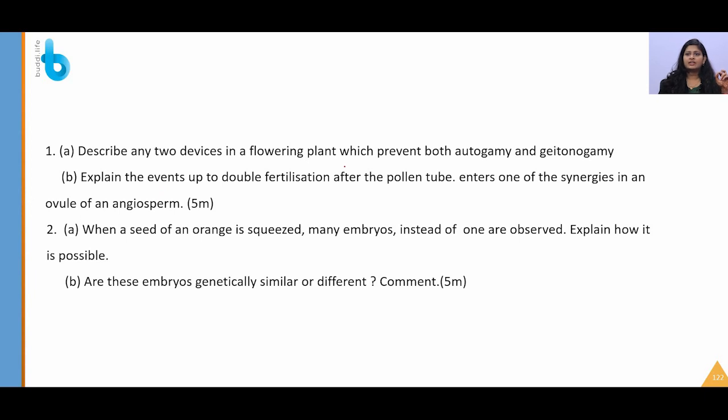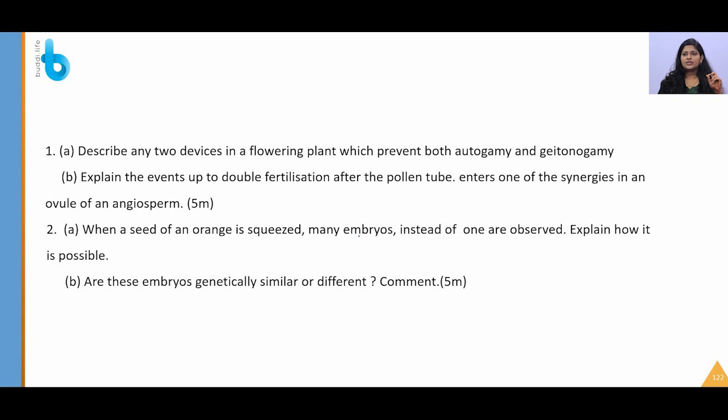Describe any devices in flowering plants which prevent both autogamy and geitonogamy. So what will prevent both autogamy and geitonogamy? That is self-fertilization; emasculation and bagging technique. Explain the events up to double fertilization after the pollen tube enters one of the synergids in an ovule of an angiosperm. If it is a 5-mark question, it is a must for you to draw the diagram, like the one we showed. It contains the pollen tube and the filiform apparatus guiding, and all those things you have to draw and explain. So this question is again very important.